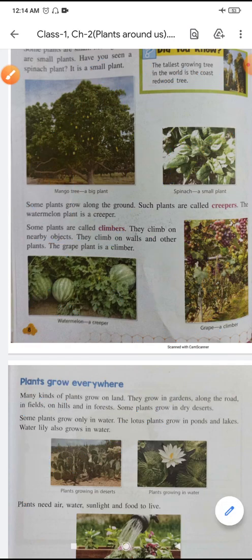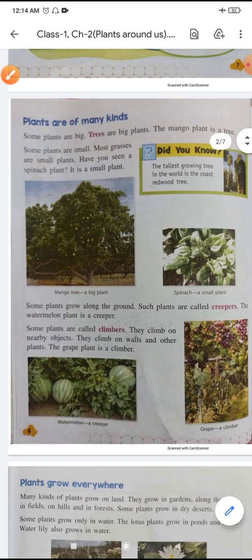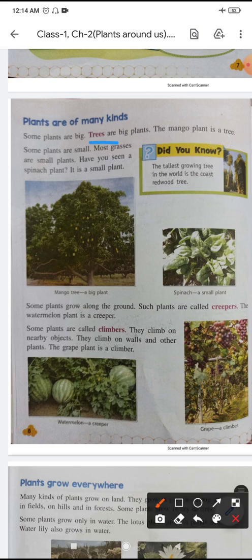Okay, so I think you can compare the difference between trees, creepers, and climbers. Trees are very big in size and can live for many years. They have a strong, thick, woody stem called a trunk, that is called a tree. Creepers, as the name says, creep on the ground. They have a very weak, long, thin stem.